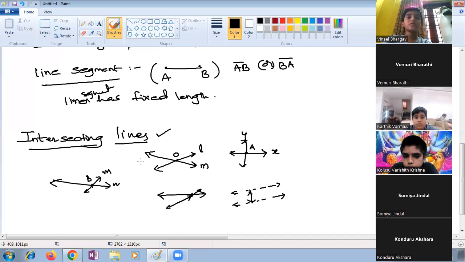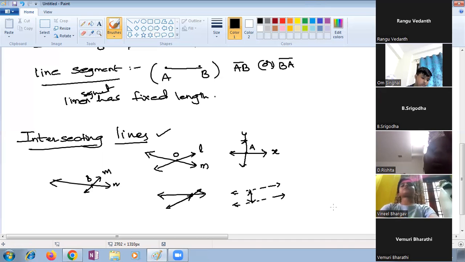And for a ray, the best example is the sun, also sunlight. I said the sun is a fixed point. Sun rays are touching the earth, so we can give that as the best example for a ray. And we can say two or more lines having one common point is also called intersecting, right? Not only two lines, two or more lines.